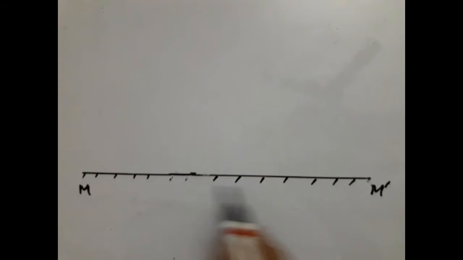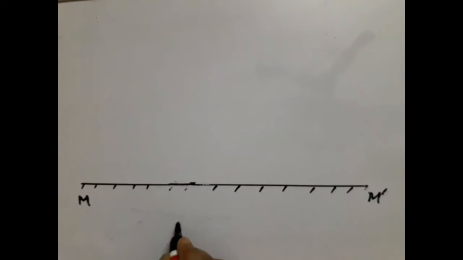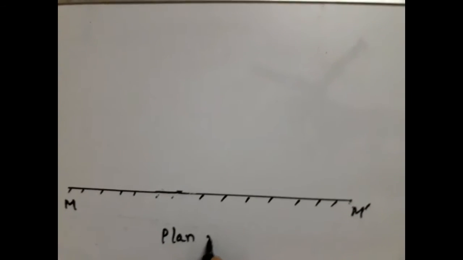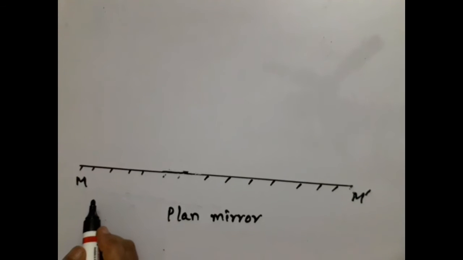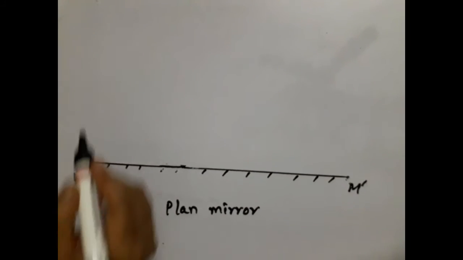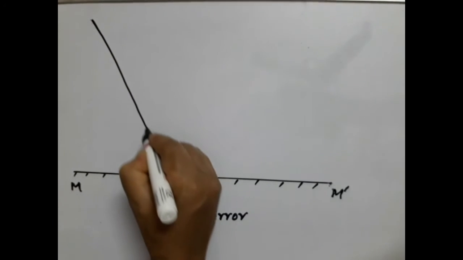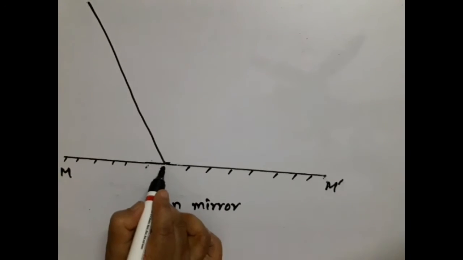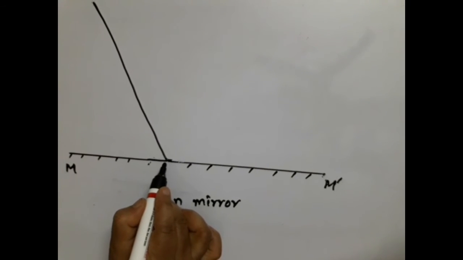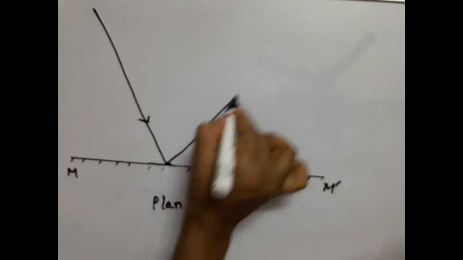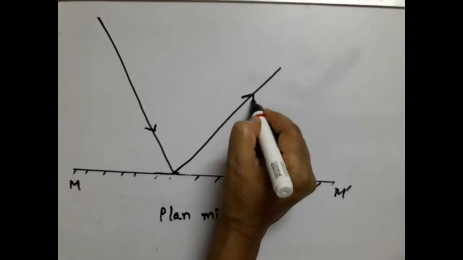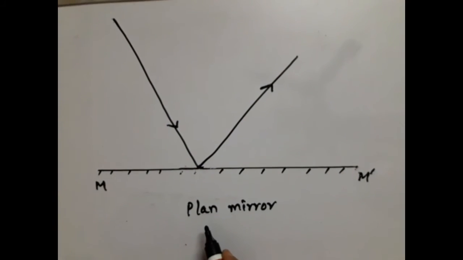Suppose M M dot is a plane mirror, a ray of light from any medium is incident to the surface of the mirror. It bounces back to the same medium.